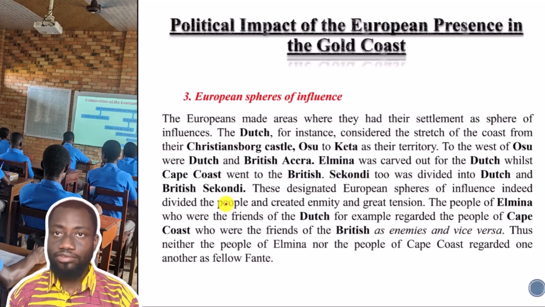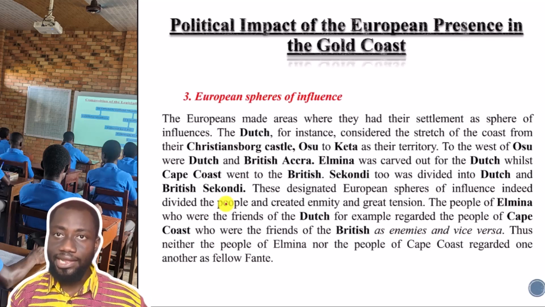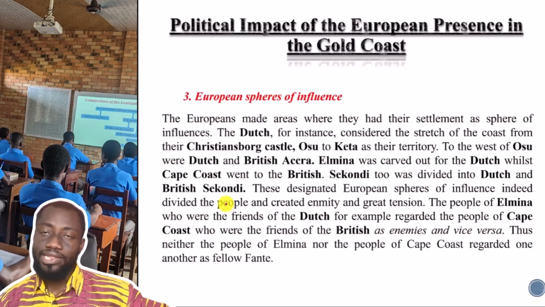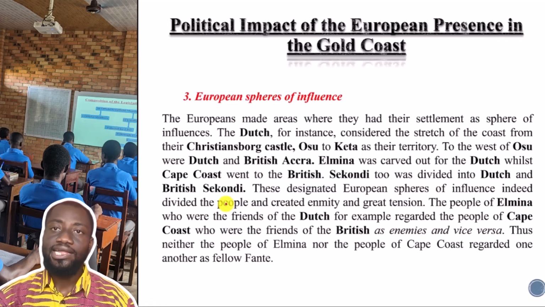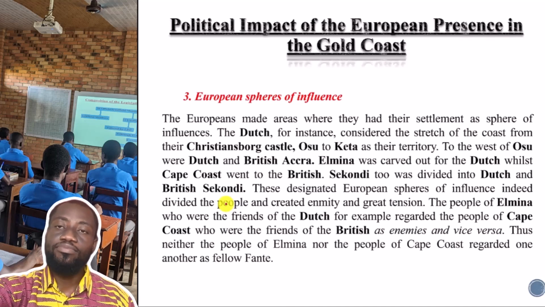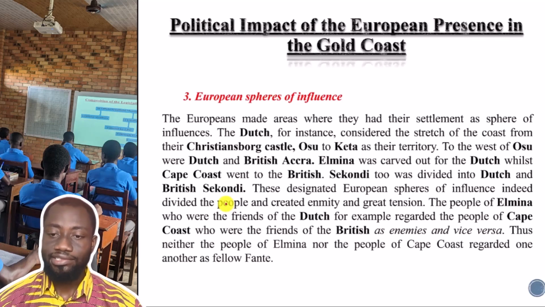So from Christianborg castle at Osu to Keta in the Volta region, all that stretch was for the Dutch. And so the Dutch came to consider all the people who lived along that stretch, Osu to Keta in the Volta region, as their people.